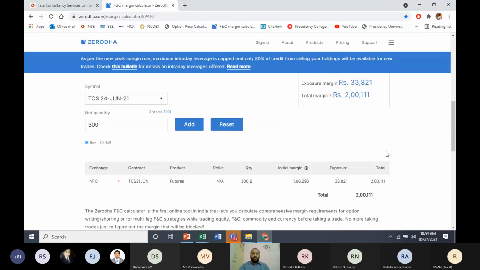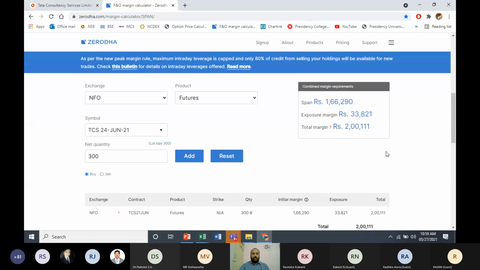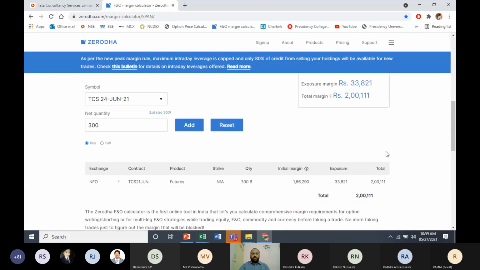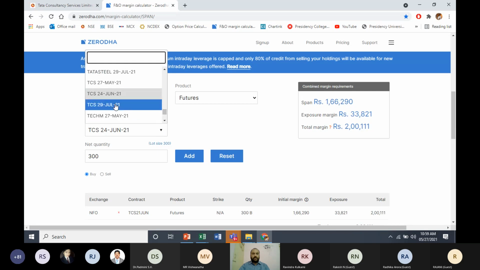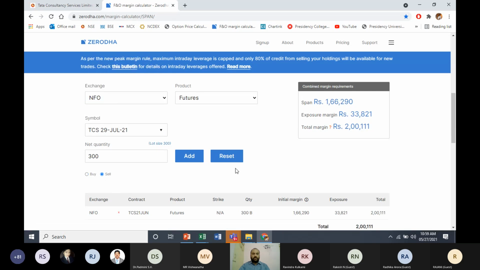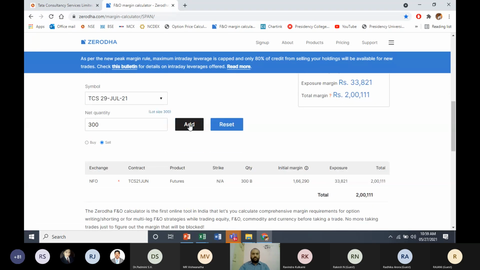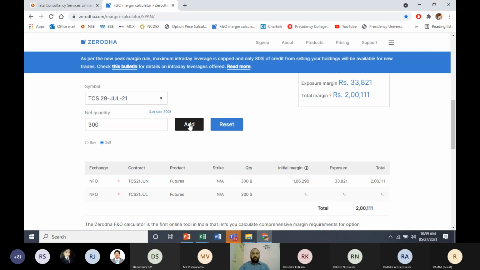So like this, any stock, any expiry, you can calculate here. The advantage with this is that you can calculate hedging positions also. Okay, let's say you bought June futures. At the same time, you want to enter into one more contract. That is what we call a calendar spread. You bought the June futures contract, and you want to sell the July contract.